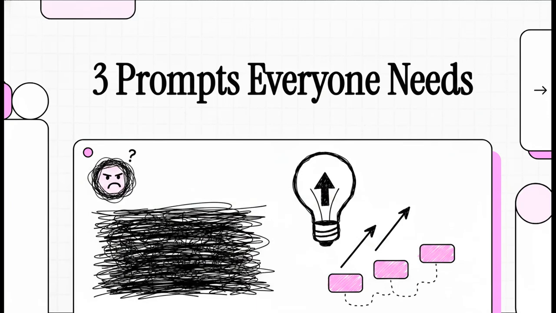Okay, let's be totally honest here. If you've been using AI lately, you've almost certainly hit that wall. You know the one. You type in a question, and what you get back is this generic, totally unhelpful, incredibly boring wall of text. It's super frustrating, right? Well, today, we're going to fix that once and for all by exploring the only 3 prompts you actually need to master.